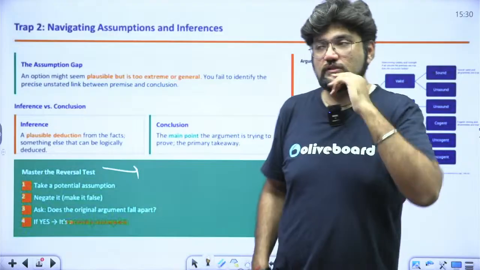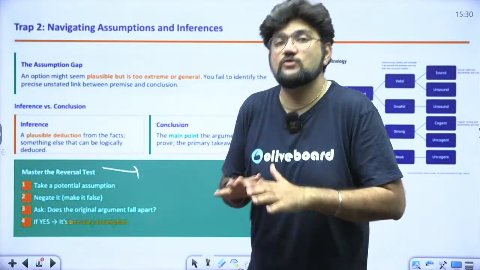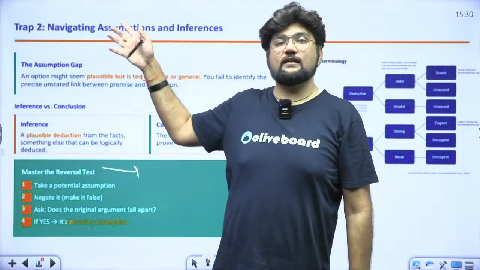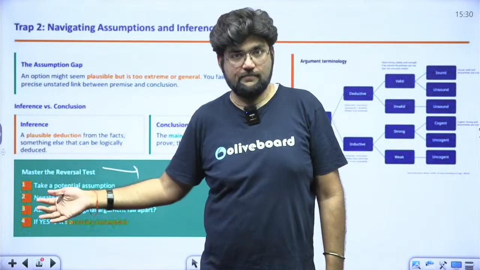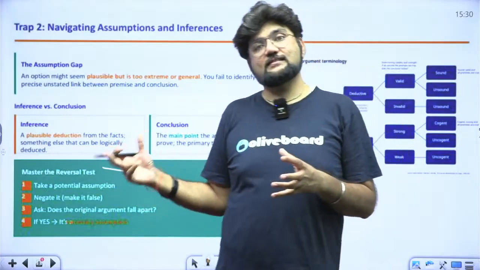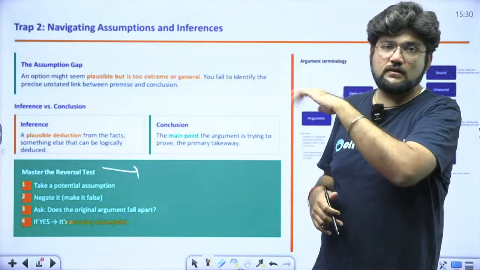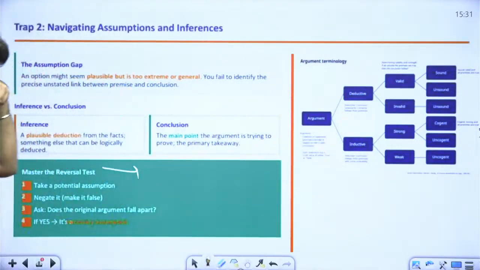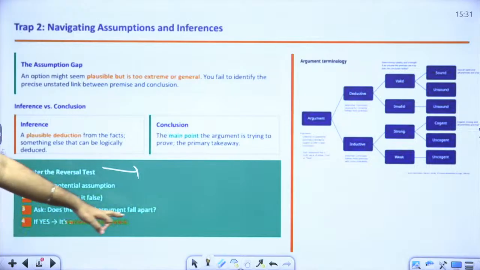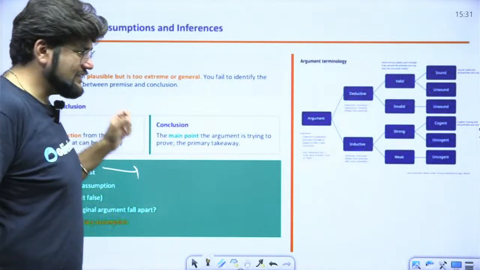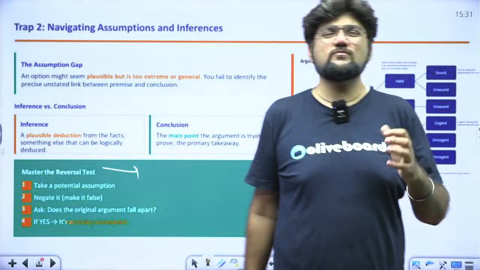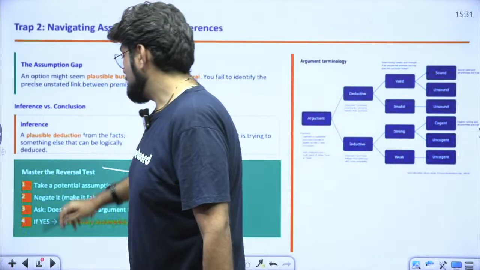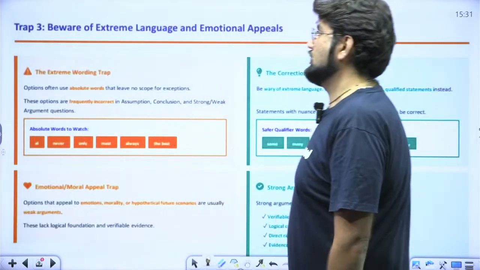Now you take, this is an assumption given to you. You pick it up and you say Ram is not a boy. And then you ask, does the original argument fall apart if I assume Ram not to be a boy? Right? If it does, that means your primary assumption was correct. If it does not, that means your primary assumption was incorrect. Right? So that is how you can figure out the assumptions. But this becomes more important in terms of passages. In terms of statements, this might not be as applicable. Right? But this is the second trap, which is navigating assumption, conclusion and inference.